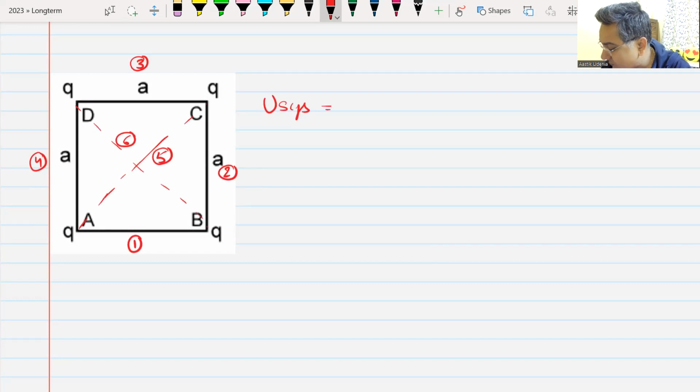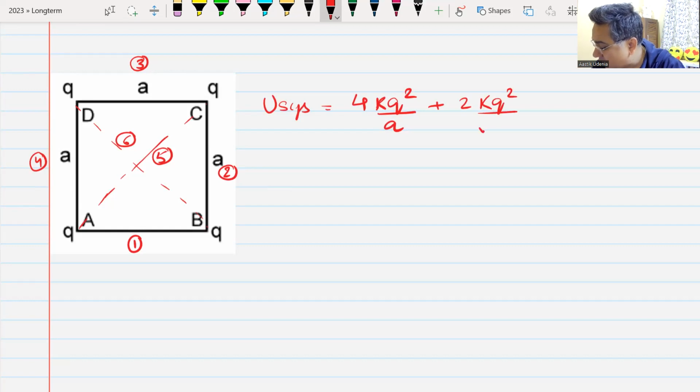What will be the energy of the system? So 4 pairs are separated by a distance of a. So 4kq square by a. I don't know from where you are creating this negative sign. God knows which universe you are wandering in. Please come back to the universe. This is a good universe to live in. Plus, there are 2 pairs which are separated by a distance of a root 2. So that is the answer, 2kq square by root 2a. This is how we find out the electrostatic potential energy of this system.